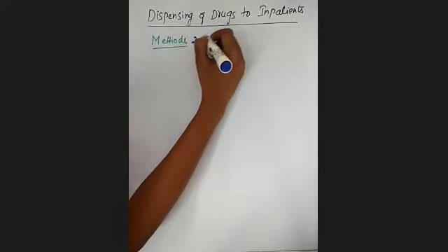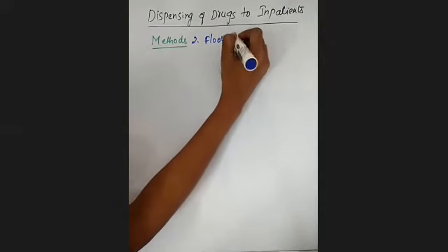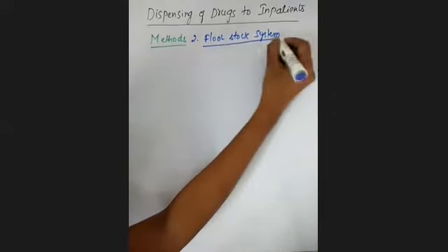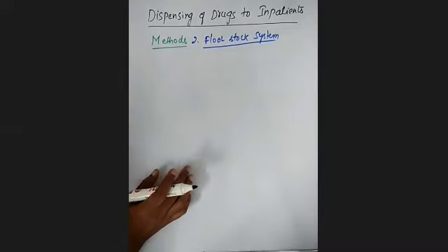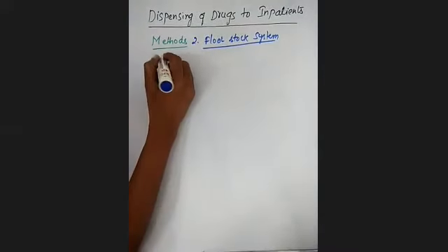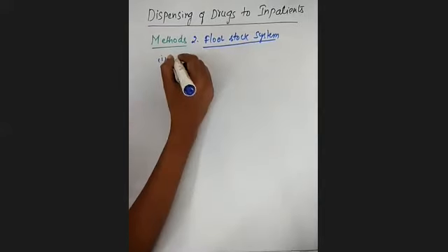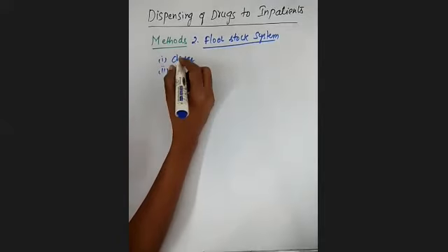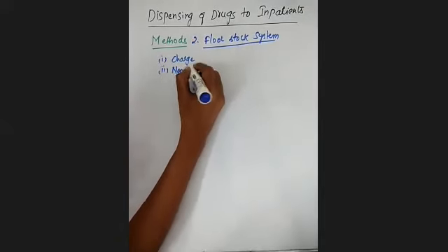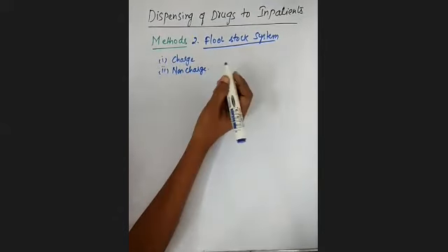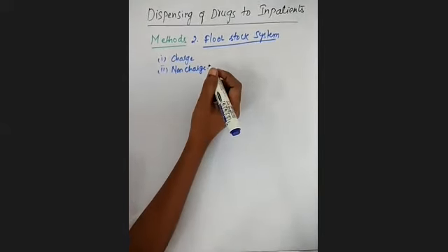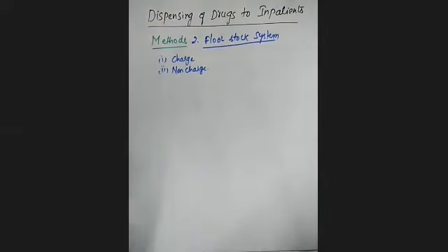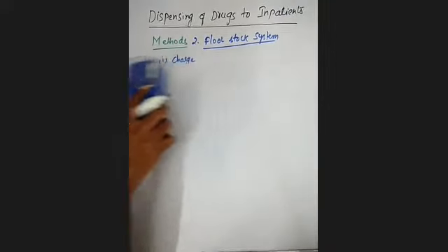The second one is the floor stock system. We'll see what this floor stock system is. The floor stock system is again of two types. The first one is the charge floor stock system, and the second one is the non-charge floor stock system. First we'll see what this charge floor stock system is.